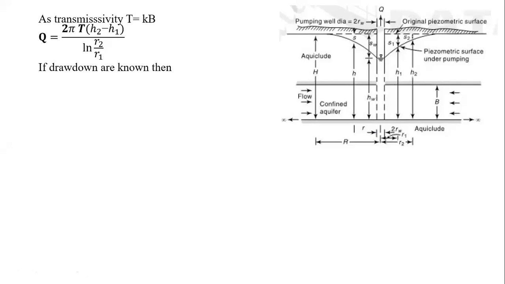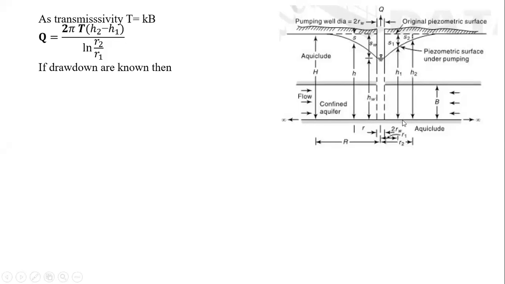So now if the drawdowns are known, that is S1 and S2 are known to us, then in that case we will be able to replace h1 and h2. Means if S1 and S2 are known to us, then we will be able to express S1 in terms of h1 and S2 in terms of h2. How?